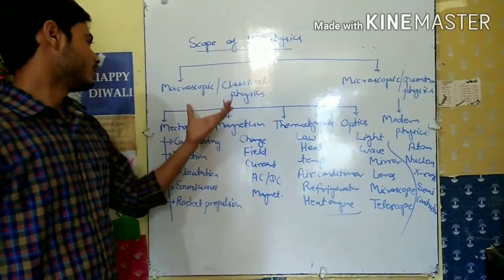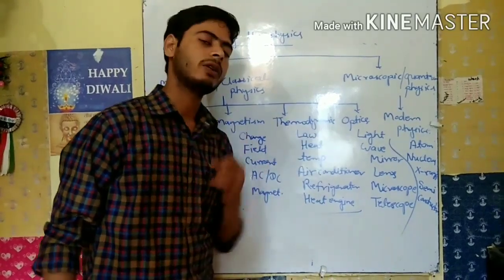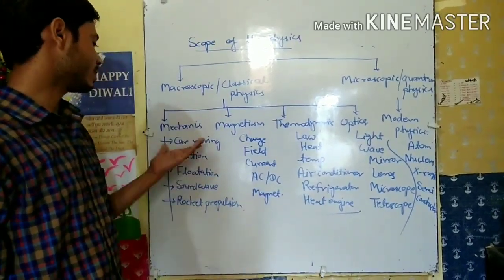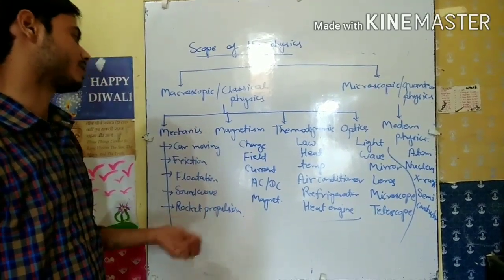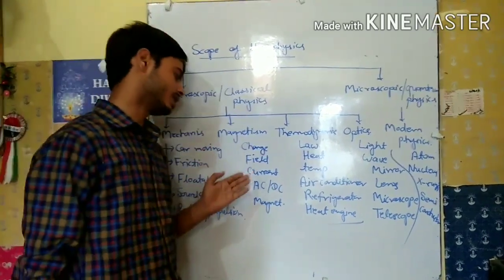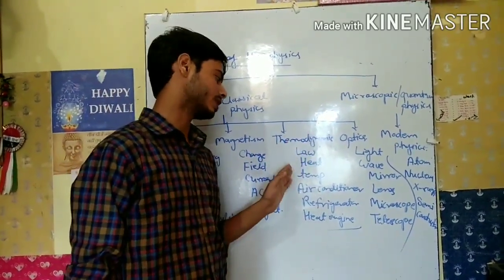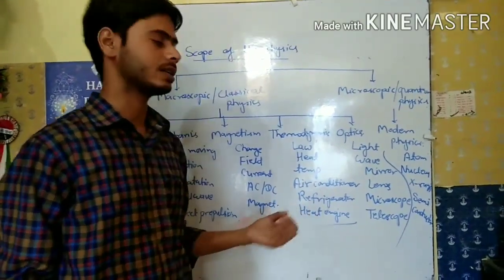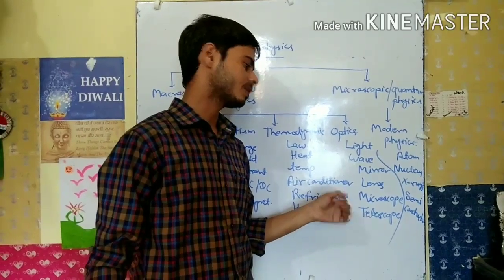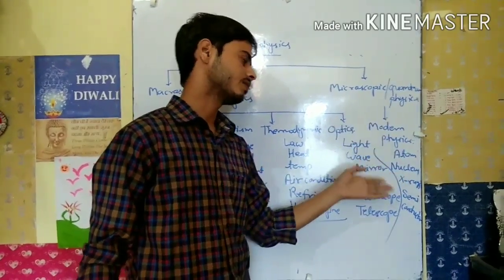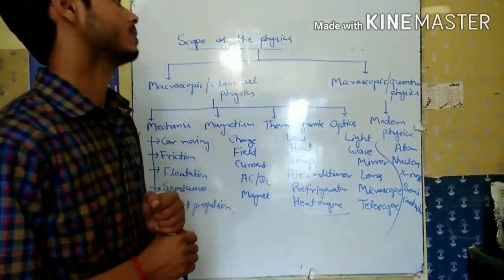And these are also categorized into four parts: mechanics, magnetism, thermodynamics, and optics. So in mechanics we will learn how the car is moving, what is friction, flotation, sound wave, rocket propulsion. And in magnetism, charge, field, current, AC and DC, and magnet. And after that thermodynamics, laws of thermodynamics, heat, temperature, air conditioner, refrigerator, and heat engine. And after that optics, light, wave, mirrors, lenses, and the microscope and telescope. And after that modern physics, atoms, nucleus, X-rays, and semiconductors. So these are the scope of physics.